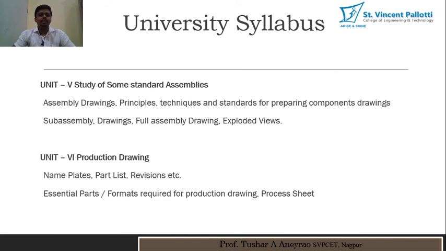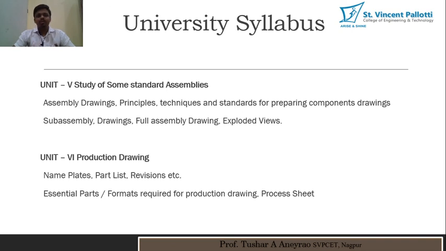In unit number 6, we have to study the contents of production drawing. Production drawing is the drawing which is used for producing a particular part. For example, you have designed one particular part and now you have to produce that part on the machine. On the shop floor, that part should be produced by following certain instructions, and those instructions are given on the production drawing.